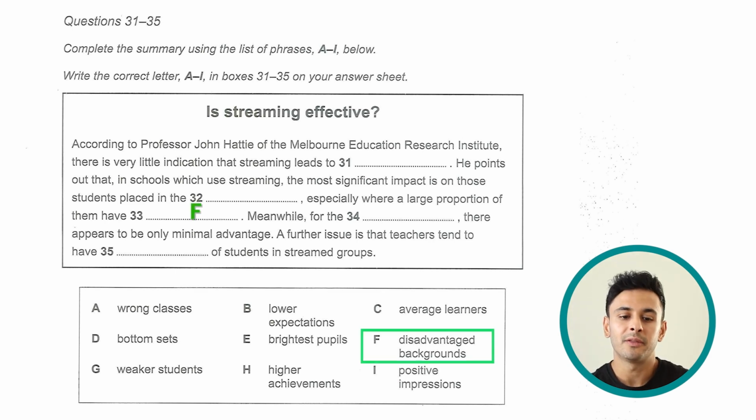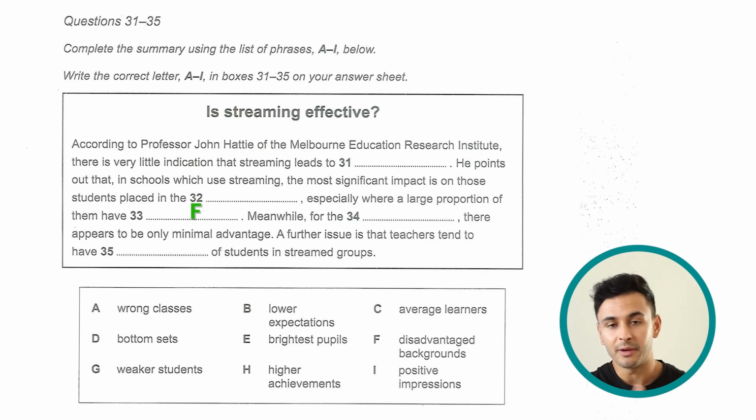So it is not really their fault. They come from underprivileged or disadvantaged backgrounds. So it's like you're making it even worse. If those students simply don't get higher results because they don't have access to the best education, when you segregate them or isolate them, you're making it even worse because it's not really their fault, according to him.